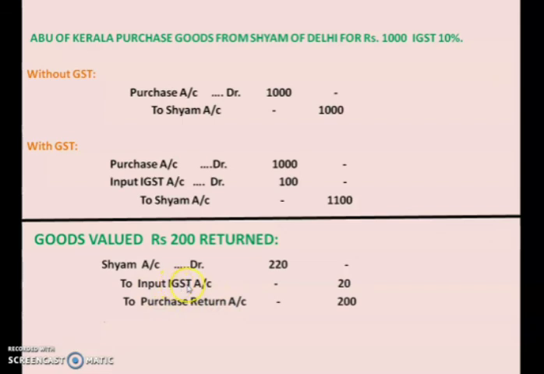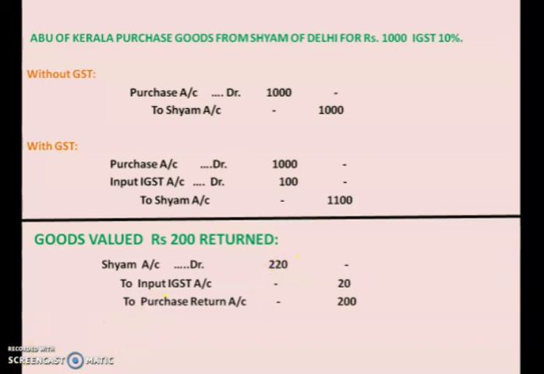In input IGST, you don't have to write 100 rupees because we are returning 200 value of goods. So on 200 into 10%, you will get 20 rupees. What is the cost of goods which is returned? 200. How much was the tax paid at that time for these goods? 20. So total cost of goods which have been returned is 220.